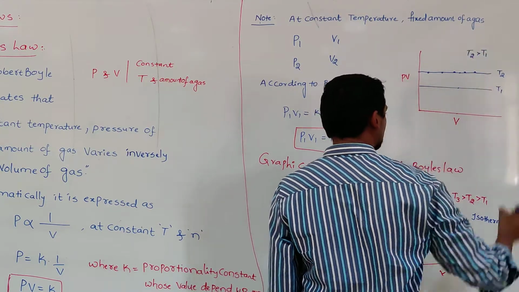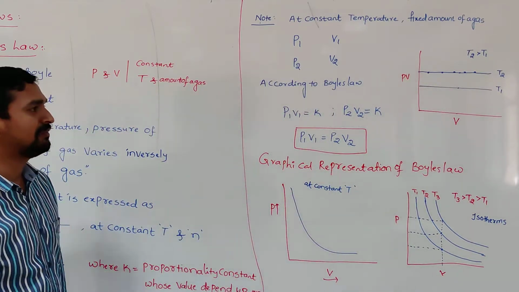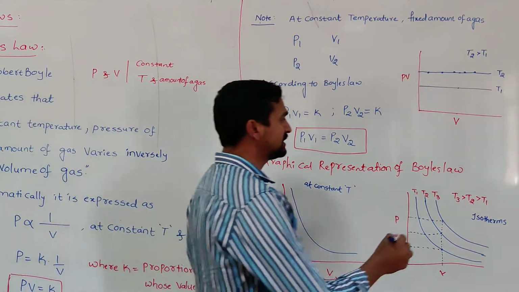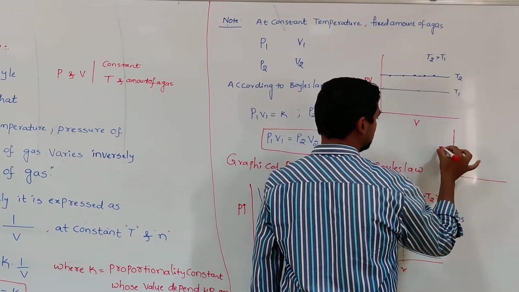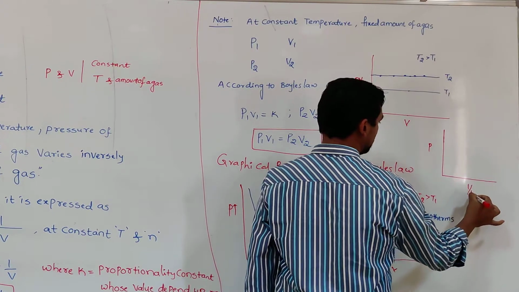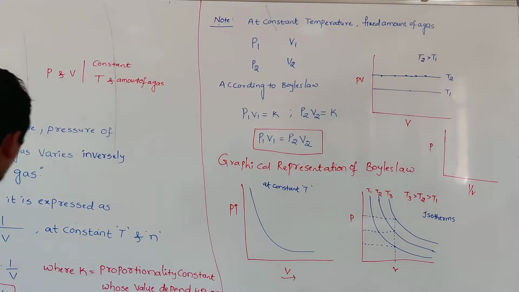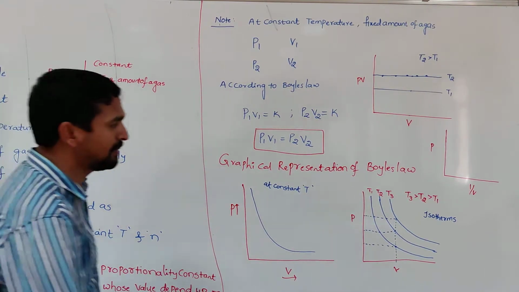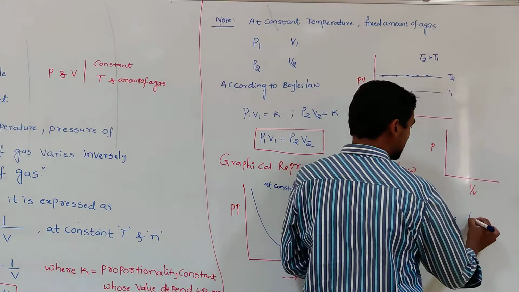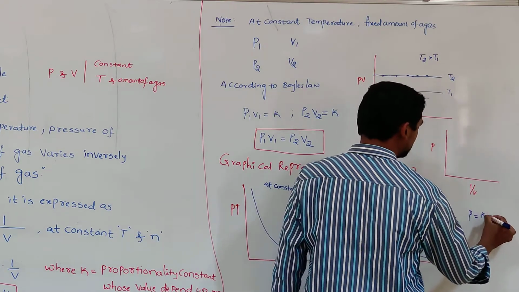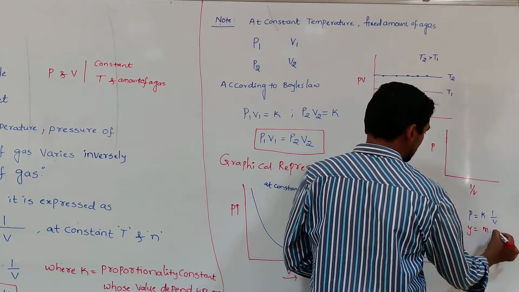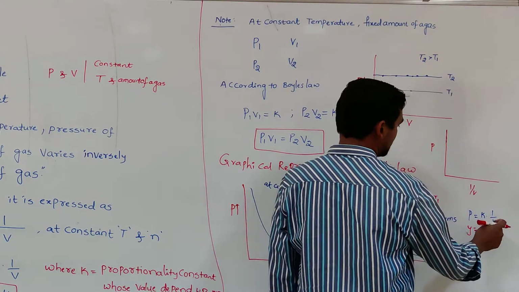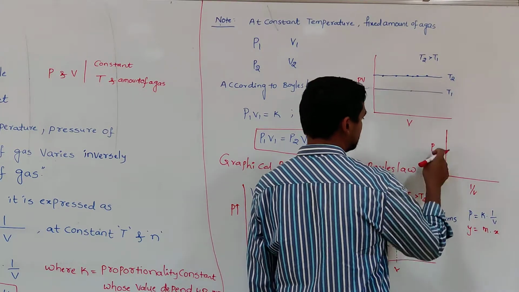This is another graph, PV versus V. And one more plot is there: pressure versus 1 by V. That is in the form of y is equal to mx, where pressure is equal to K into 1 by V. On the x-axis you take 1 by V and on the y-axis the pressure.